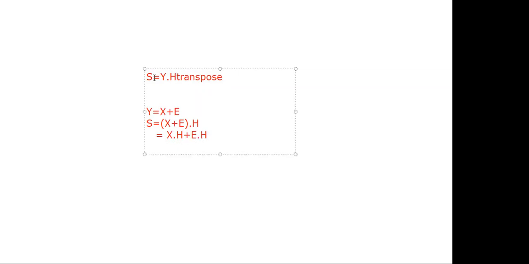In the last class also I told that X into H transpose equal to 0. Therefore, you can write 0 plus E H transpose, and finally you can write the answer as E H transpose.